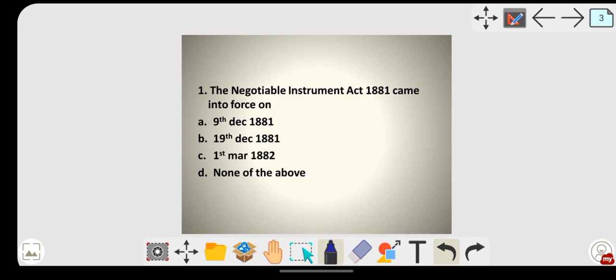The Negotiable Instruments Act 1881 came into force on. Here they have asked, when did the Negotiable Instruments Act come into force? It came into force on 1st March 1882, so C will be the right answer. The Negotiable Instruments Act 1881 was passed in 1881, but it came into force on 1st March 1882.